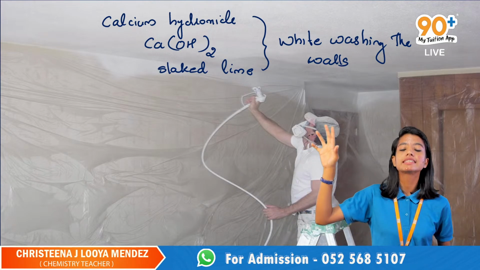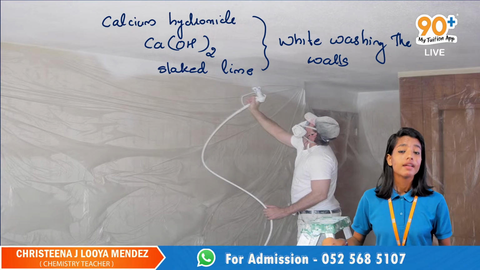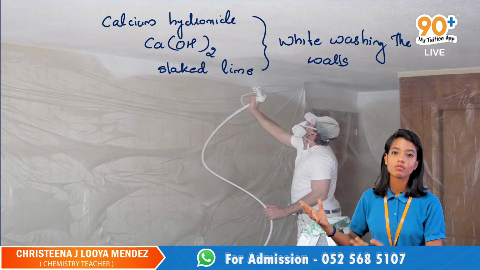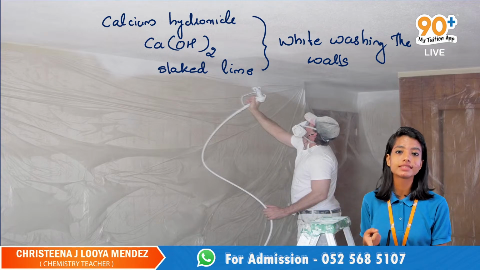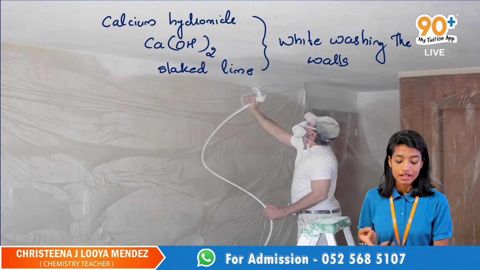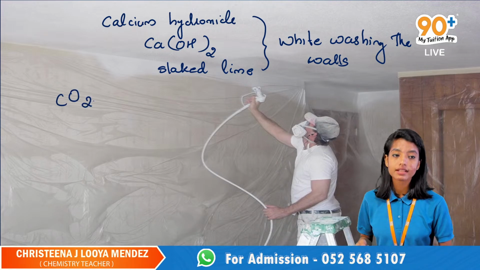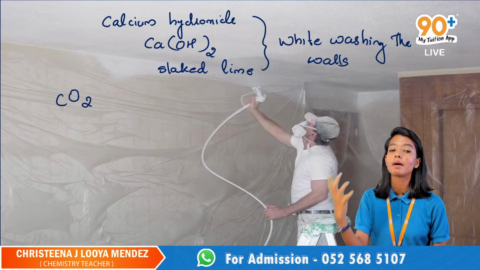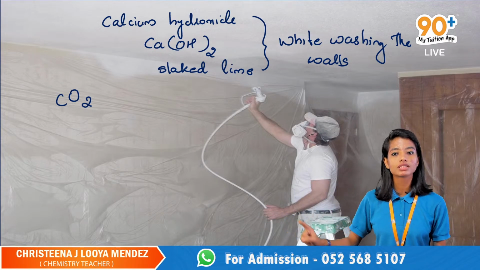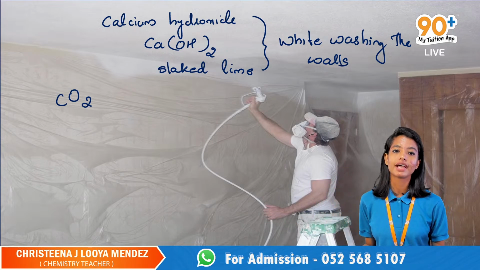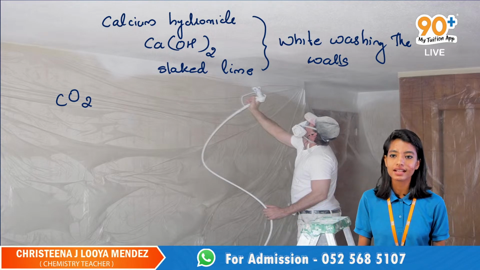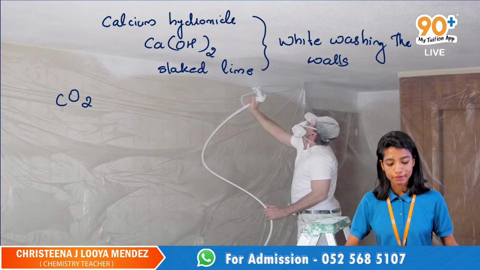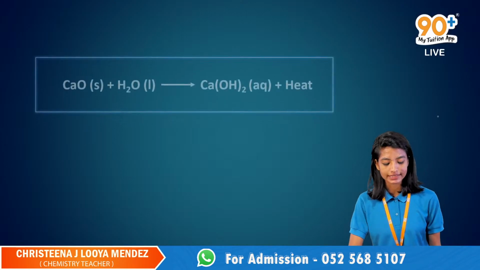Listen to me. This calcium hydroxide on the wall will react with the carbon dioxide that is present in the air. They will combine together. Calcium hydroxide reacts with the carbon dioxide present in the air to produce calcium carbonate. The beautiful calcium carbonate. I will show you the example for that.